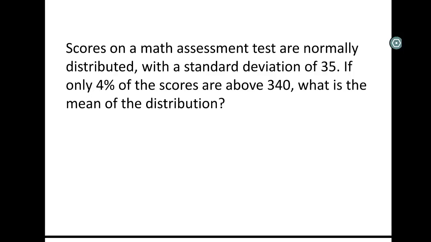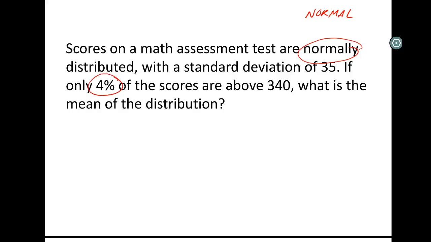All right, this question is making it really obvious what type it is. Immediately jumps off the page, I see normal. Now we have 3 different types of normal questions. We have our direct, our inverse, and our tricky inverses. We see right here, we have a percentage, so this is either an inverse or a tricky inverse. And if we read through, we see that we have our standard deviation. We know our cutoff, and we're looking for the mean. This is a tricky inverse question.